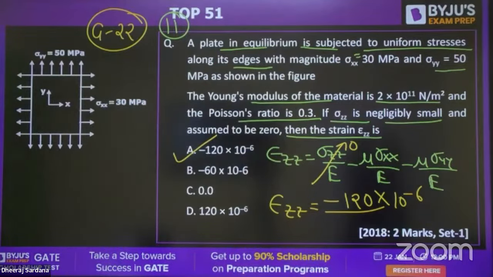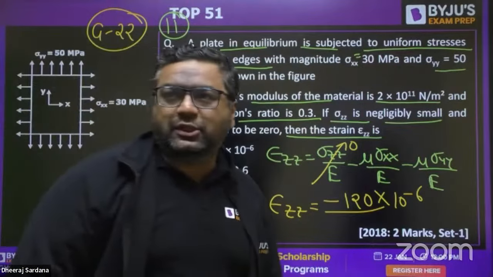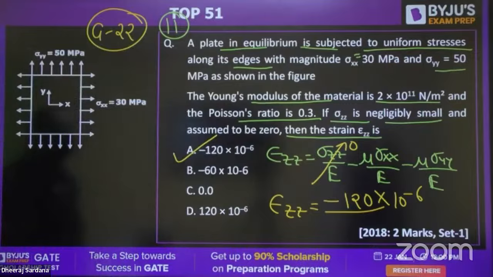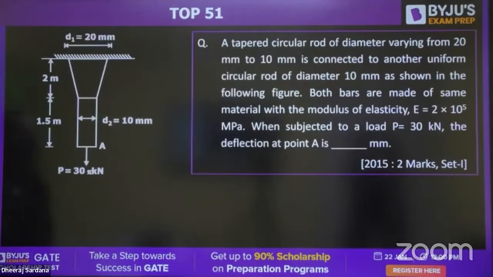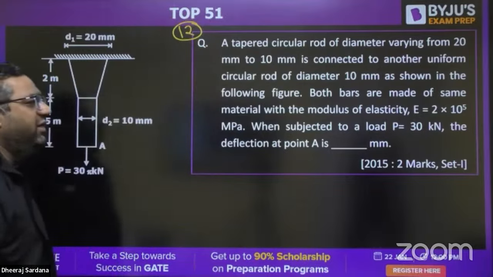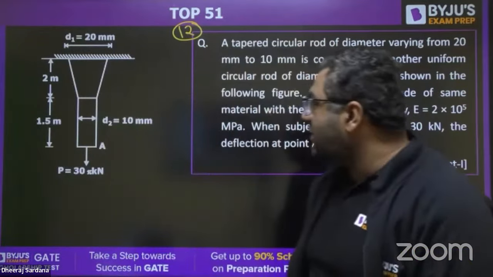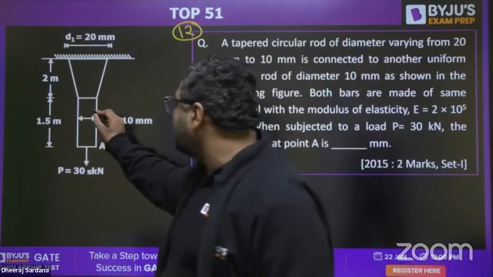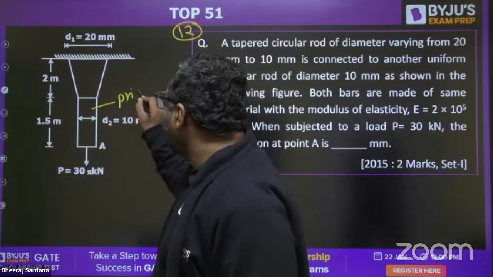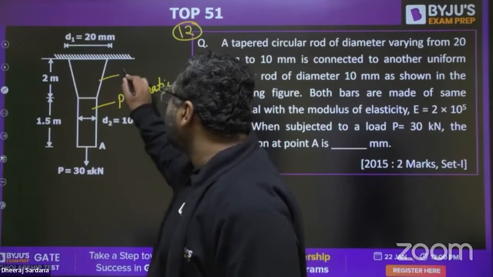Very good, Prudvi. Very good, Ajay. Very good, Abhishek. Moving to question number 12, guys. This is from the first chapter, simple stress and strain. Here we are using the formula for deformation of a bar. And here they have considered both bars. One bar is prismatic, the other bar is a taper bar.